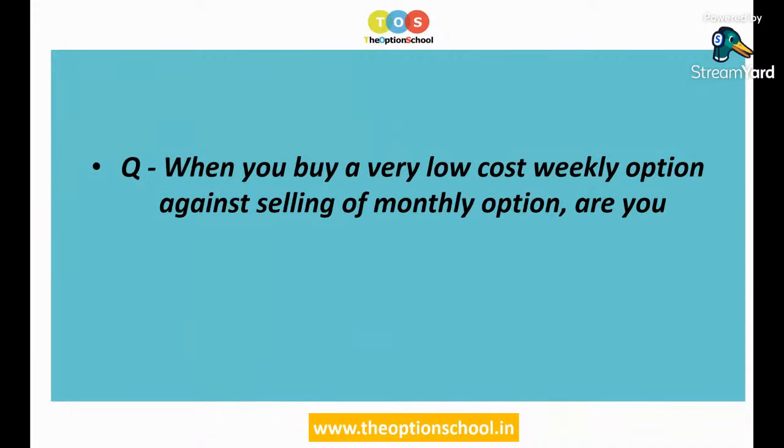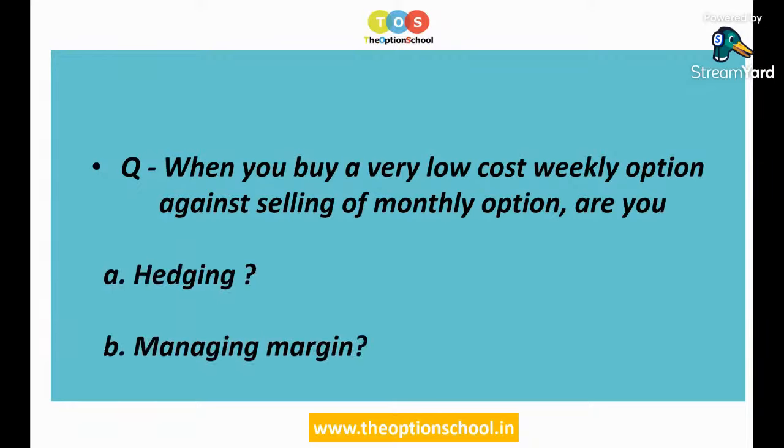Let me ask you one question just to check whether you have understood the concept clearly or not. All of you are requested to write your answer in the comment section. When you buy a very low cost weekly option, as I've shown you in the example, and this option is purchased against selling of a monthly option, are you hedging or are you managing margin? Whether your answer is A or B, write it in the comment section and I will try to clarify in case you are getting a wrong answer. In addition, if you have any other questions, feel free to write them in the comment section and we will be more than happy to answer all your questions.